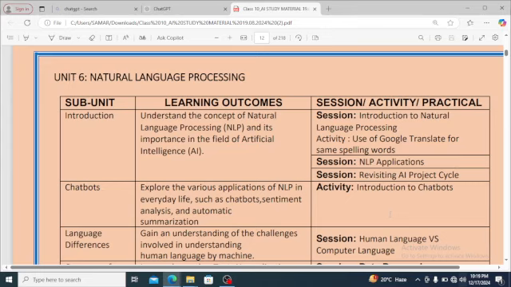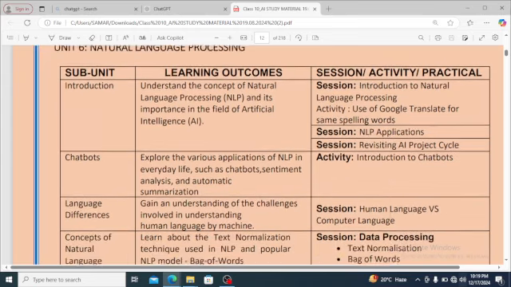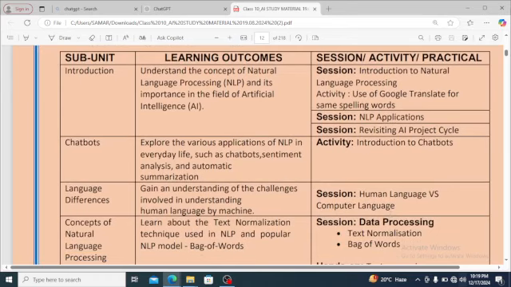Now, what will be the session? Introduction to Natural Language Processing. What will be the activity? Use of Google Translate for same spelling words. What will be the session? NLP application. Session revisiting AI project cycle. Again, we'll study the AI project cycle and we'll use the AI project cycle in NLP. We'll study chatbots, explore the various applications of NLP in everyday life, such as chatbot, sentiment analysis, and automatic summarization. We'll study the activity introduction to chatbots.